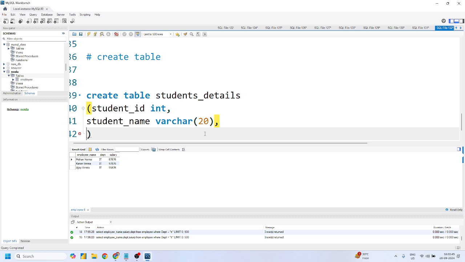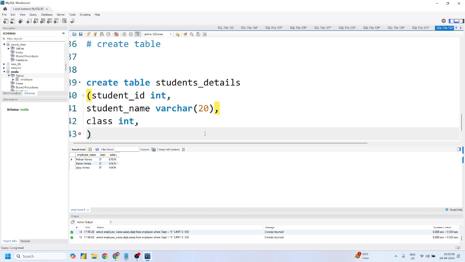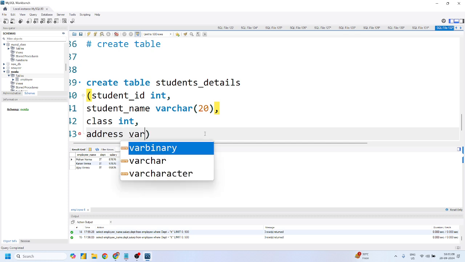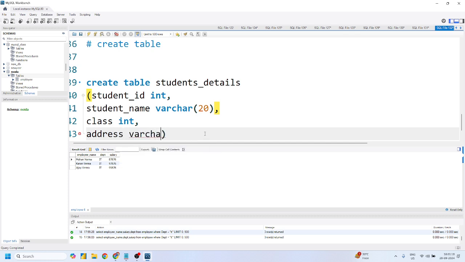Third column is, Pradeep sir, is section, right? Not section, let me just give class, and class is integer in nature. Now our fourth column, after student name and class, let me give address. Mohit, is it clear? Again I'll give varchar, and varchar with 20 characters in nature, right?